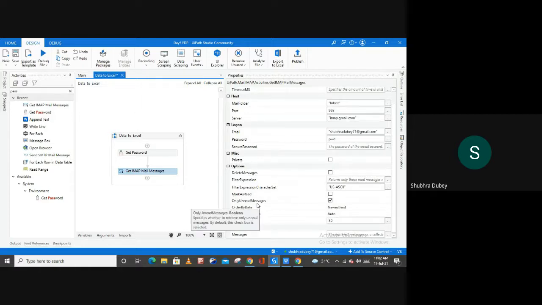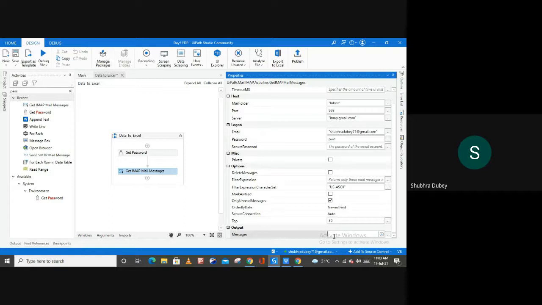If you want to uncheck this option, you can do that also. And here we have this top 30 and newest first. Now create one output variable here, so Control plus K and get emails.